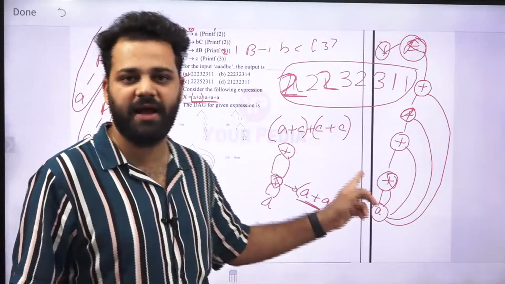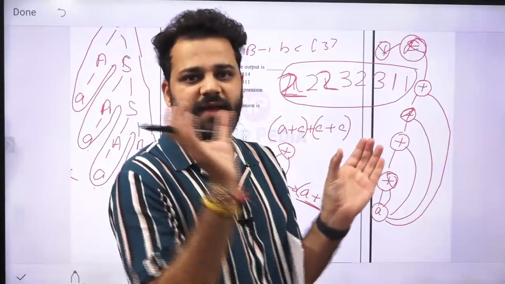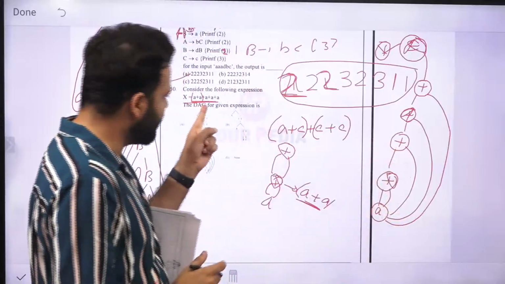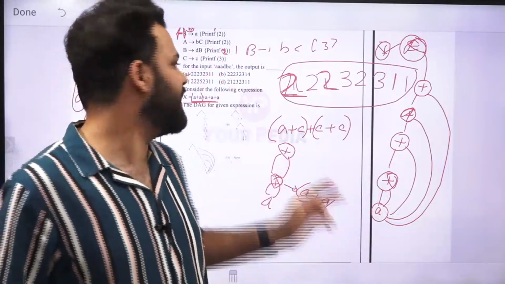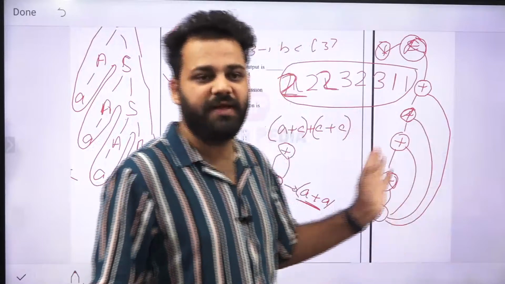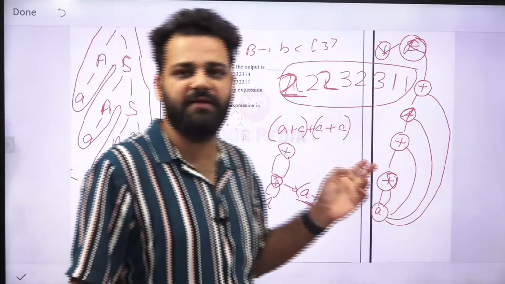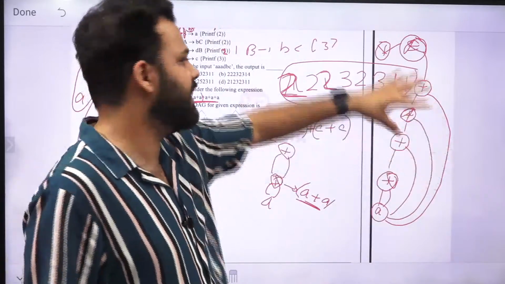This will not be the DAG for this, because here you are using A plus A, then you are taking A plus A, then you are taking A plus A. But it is not given. Brackets are not given here. What is given? First you will solve 2 A's, then it will see that one more A is there. So it will add 1 A to the 2 A's. Then after doing 3 A's, it will see that there is one more A. Then it will again add one more A and again one more A, and after that you will solve it.